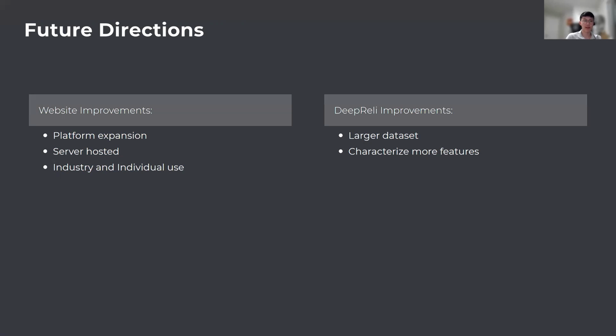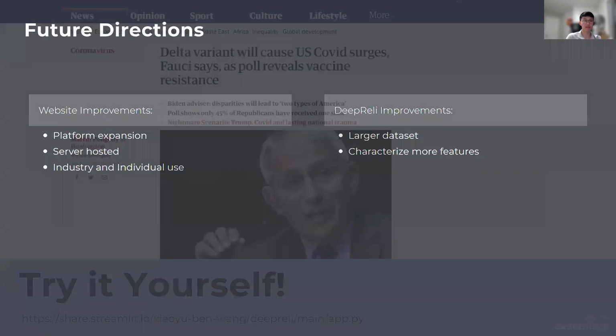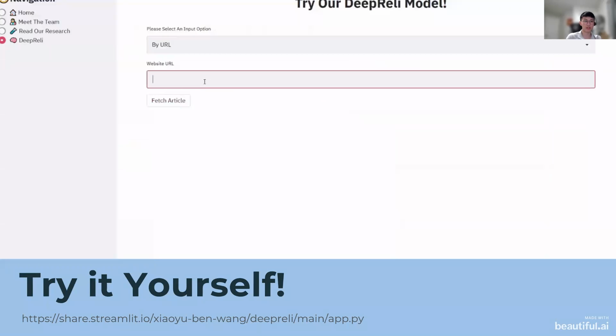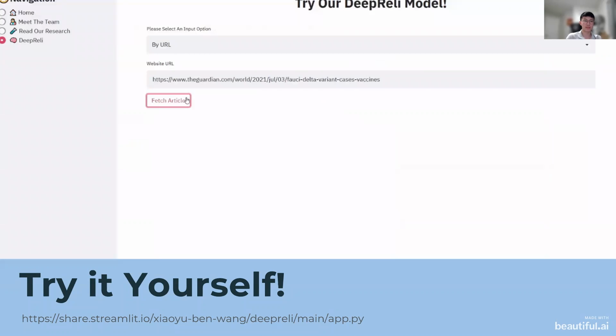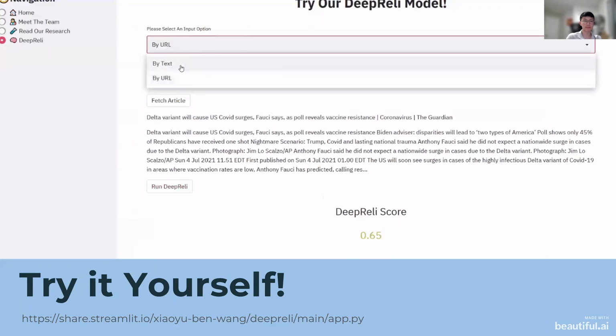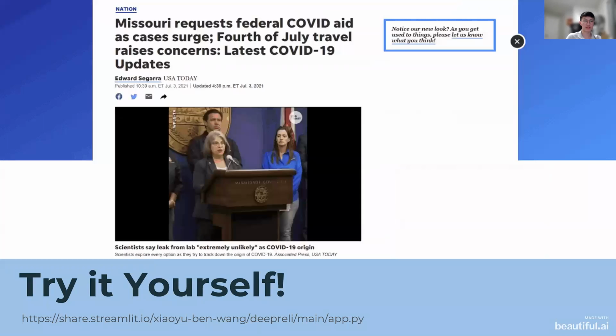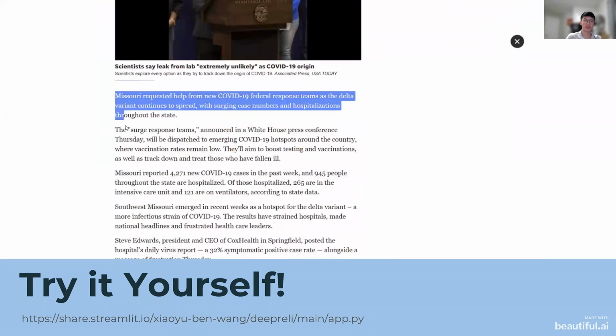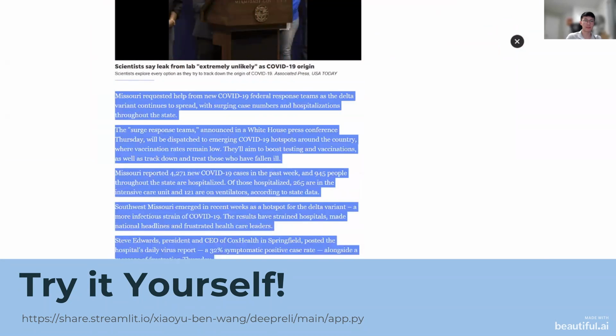Currently, the most prominent fact-checking methods that exist are mostly manual fact-checking, but these methods are insufficient to keep up with the rapid spread of misinformation. Thus, we need a more efficient method to better target misinformation. Our first step is a proof of concept implementation of DeepReli that is available to the public. We plan to extend this feature to mobile platforms or even a browser extension that can scan articles in real time. Furthermore, a dedicated server and new website design would allow for greater flexibility in how DeepReli is implemented.